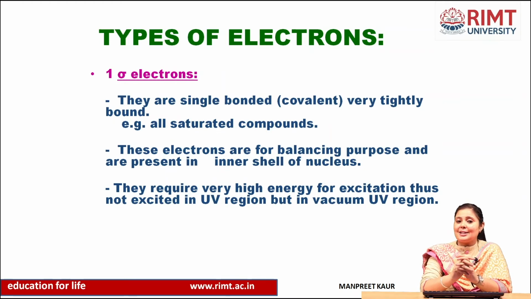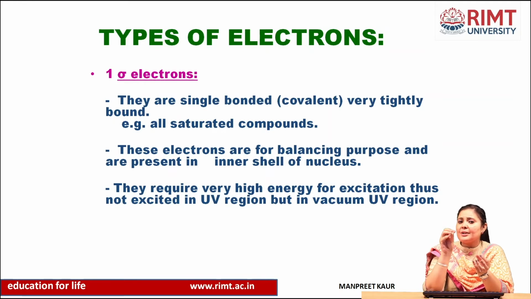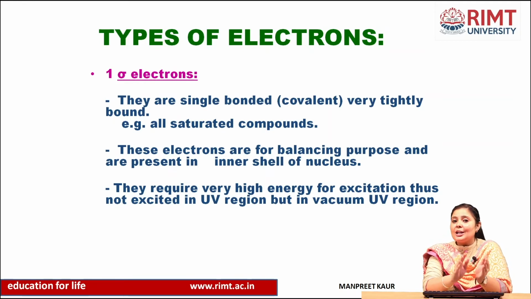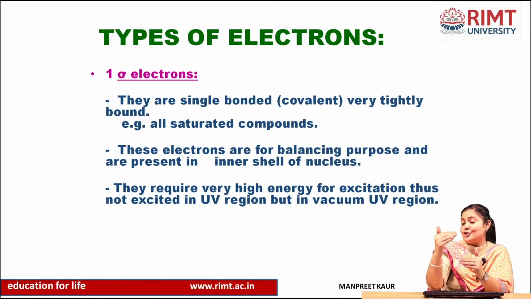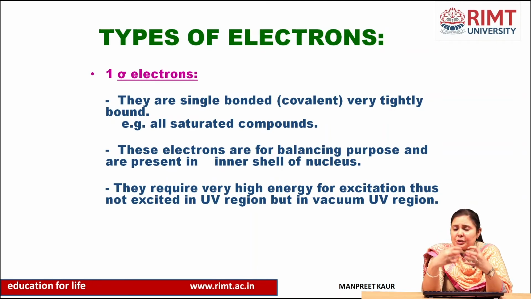These electrons are mainly for bonding purposes and are present in the inner shell near the nucleus. So they require very high energy for excitation. Obviously, because they are very tightly bound, they require very high energy for excitation.